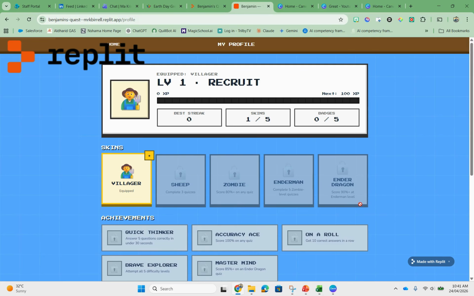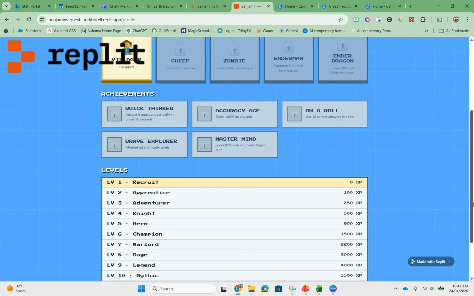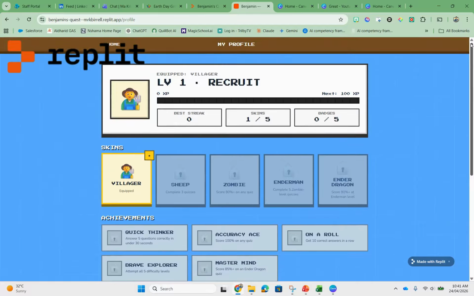You need essentially 90% accuracy on the Ender level for this. Achievements on the way. So did you get 5 questions correct in 30 seconds? On a roll, did you get 10 questions correct in a row? Mastermind and the Brave Explorer level. And even down here, you can work your way all the way to Legend and then Mythic, which is the experience points in there. Like I said, this is simply all done with prompting on the app.